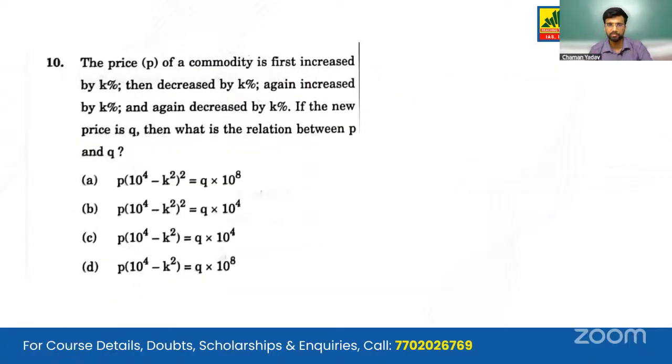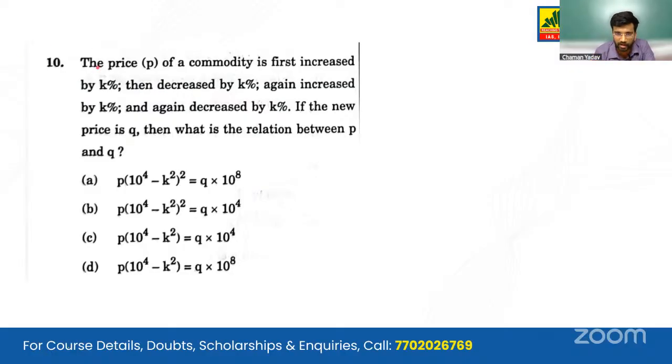Moving on to the next question, the price and commodity question, a typical quant-based question. The price P of a commodity is first increased by K percent, then decreased by K percent, again increased by K percent, and again decreased by K percent. If the new price is Q, what is the relation?